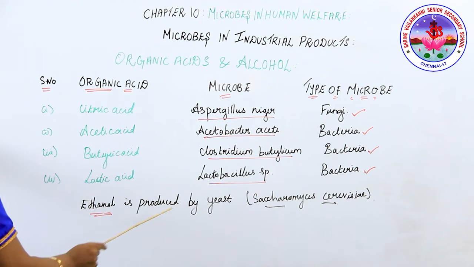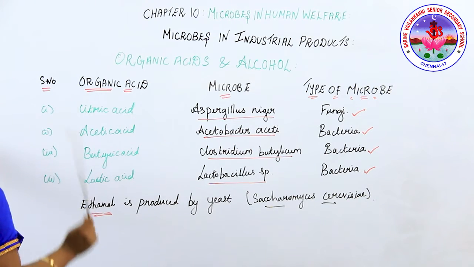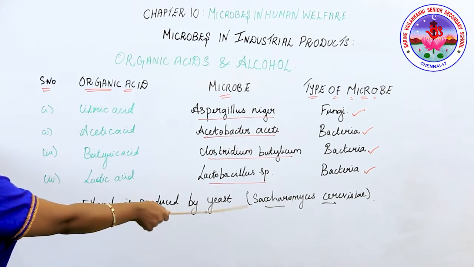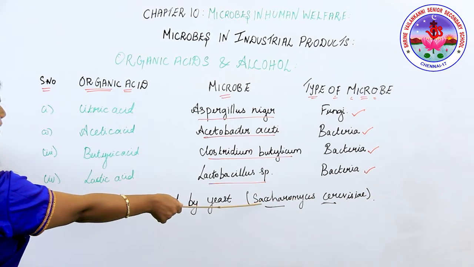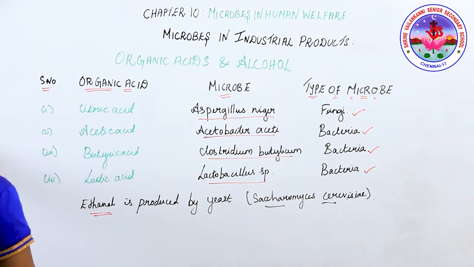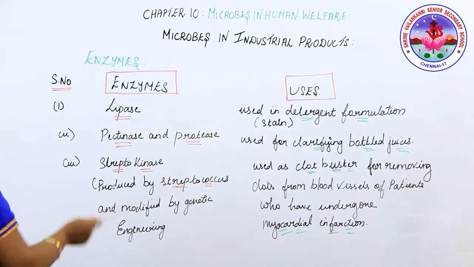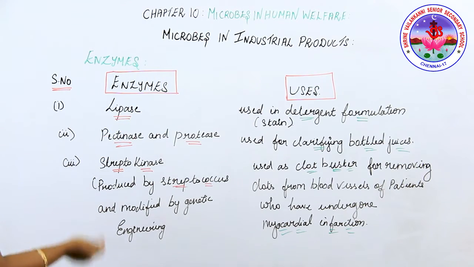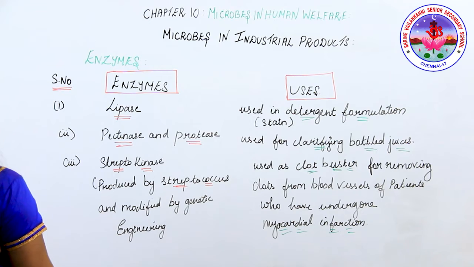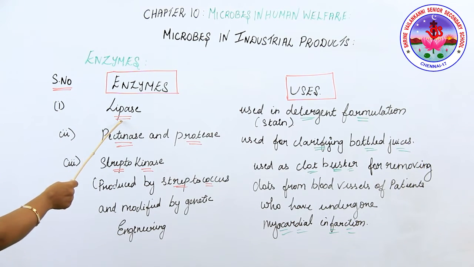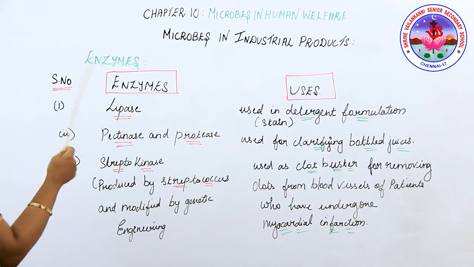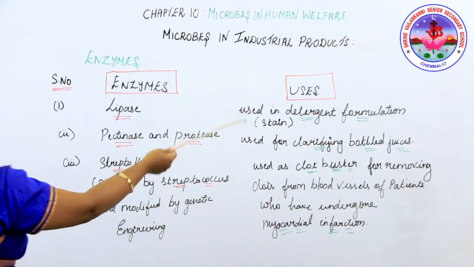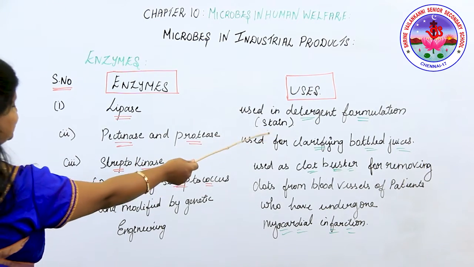Here ethanol is produced by the yeast called Saccharomyces cerevisiae. Continuously we have been studying one fungi called yeast, and its biological name is Saccharomyces cerevisiae. Now we are going to discuss enzymes. Some enzymes are produced for commercial use. How are they used for mankind? First we discuss lipase. Lipase is an enzyme we commercially produce for use in detergent formulation to remove stains.